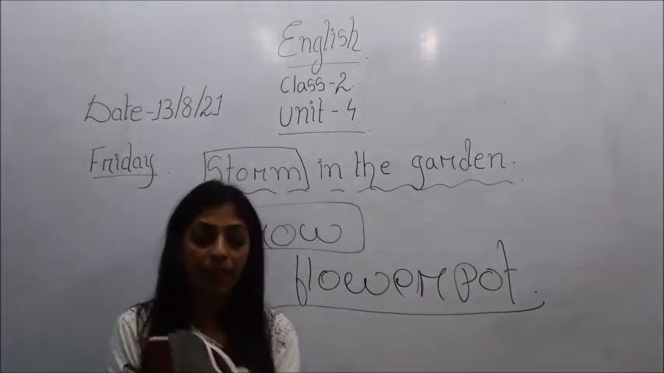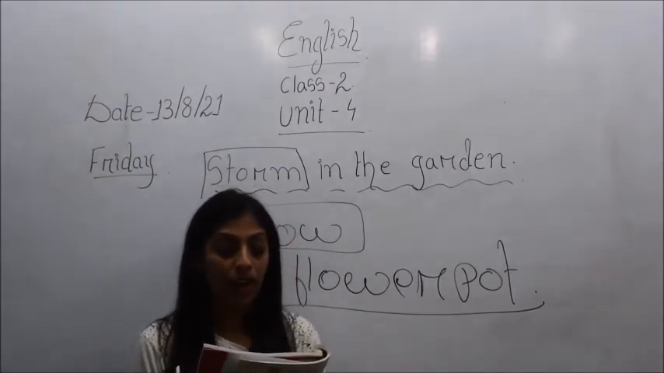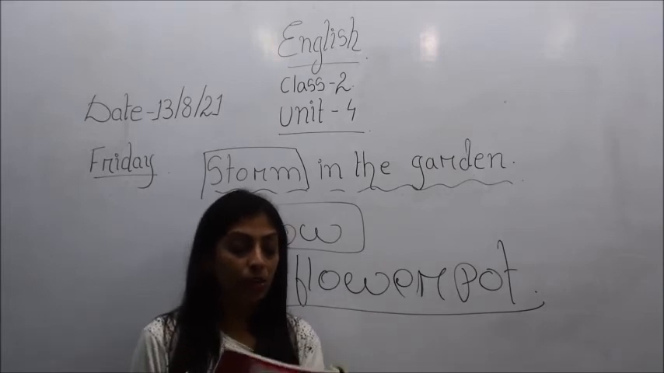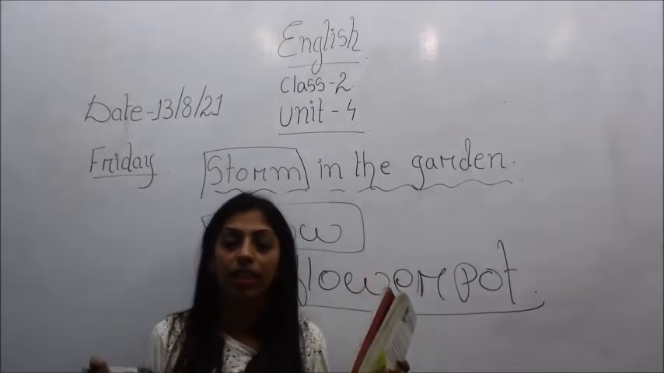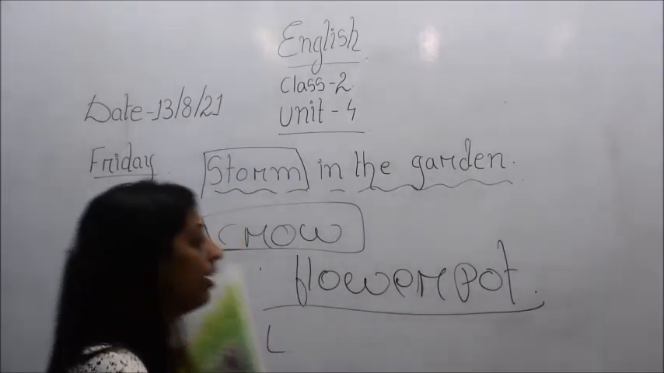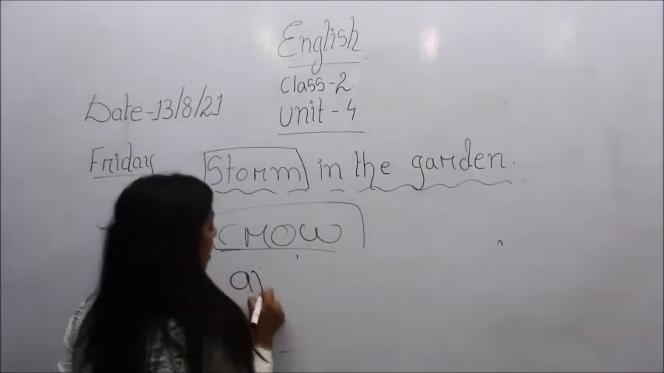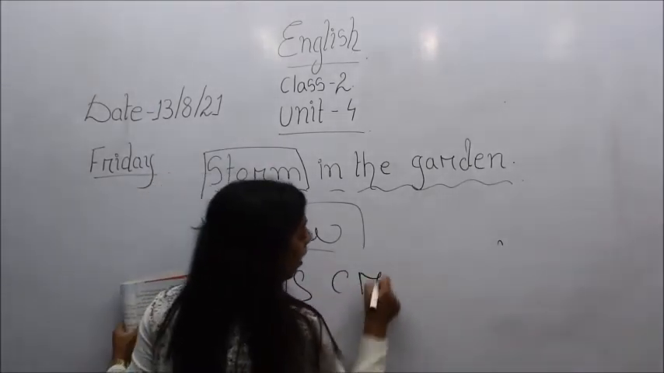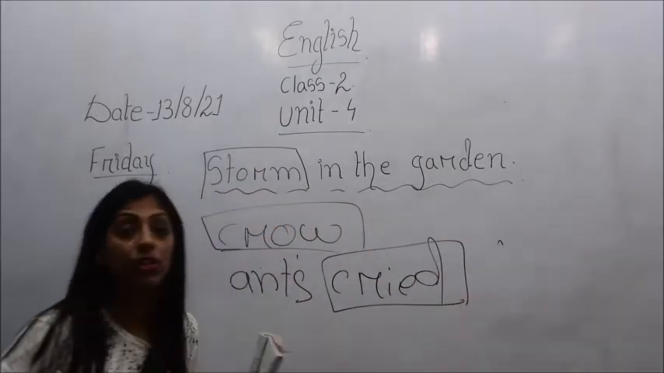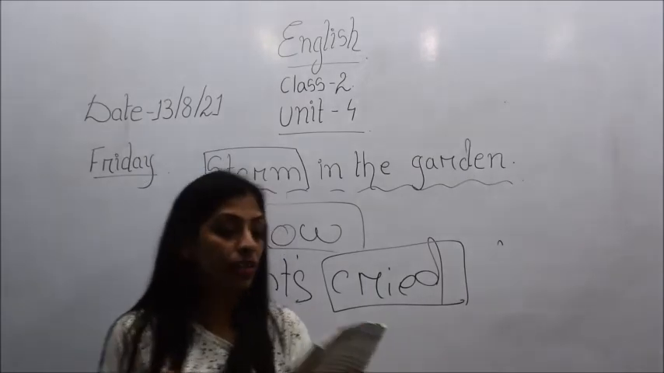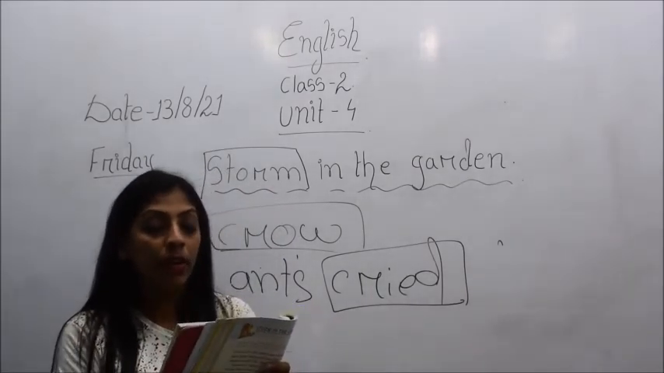Then you see what happened next. "Go home, Sunu," the ant cried out, "hurry, your mother will worry." So when Sunu took his head out from the shell, the ants cried. Now what is the meaning of cried? C-R-I-E-D. Ants cried means the ants shouted. And what did they shout? They said, go home, your mother will worry.